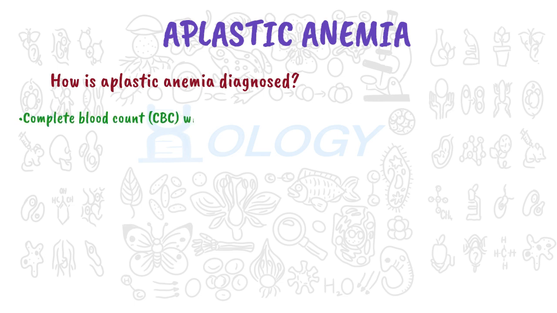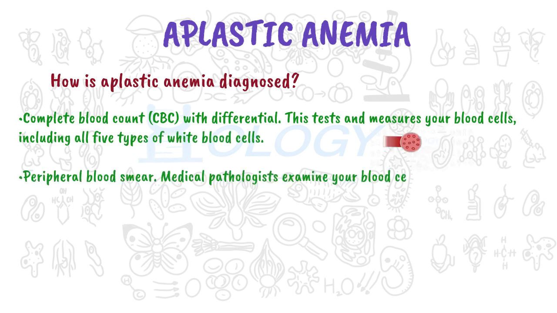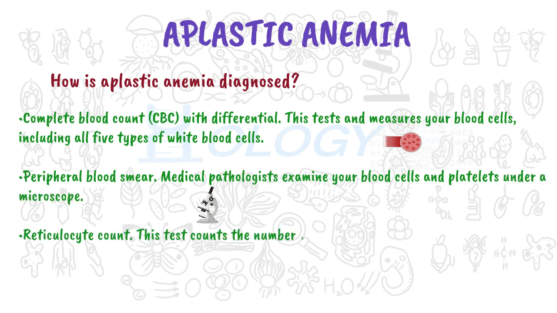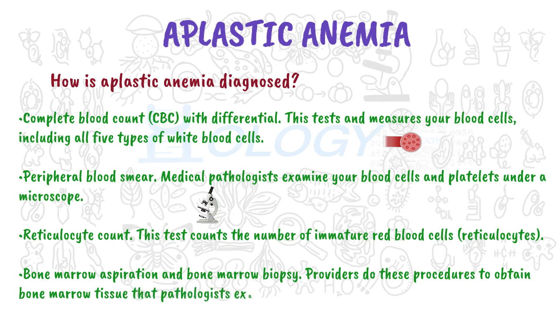Complete blood count, CBC, with differential. This tests and measures your blood cells, including all 5 types of white blood cells. Peripheral blood smear. Medical pathologists examine your blood cells and platelets under a microscope. Reticulocyte count. This test counts the number of immature red blood cells, reticulocytes. Bone marrow aspiration and bone marrow biopsy. Providers do these procedures to obtain bone marrow tissue that pathologists examine under a microscope.